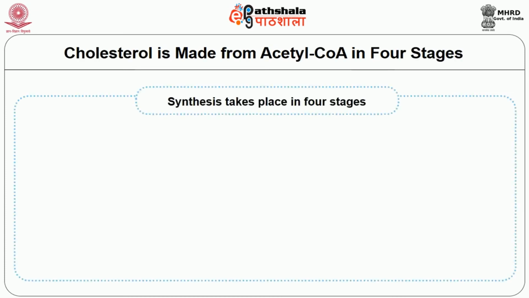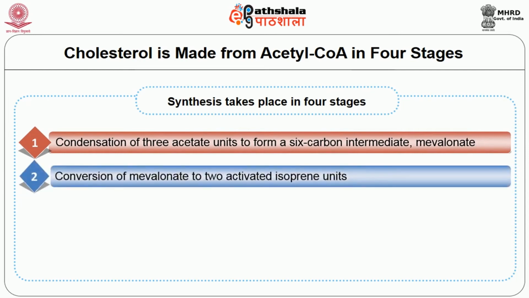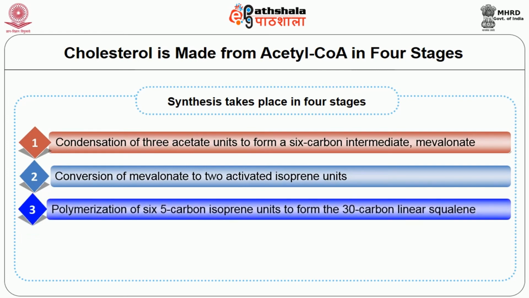Synthesis takes place in 4 stages. First one, condensation of 3 acetate units to form a 6-carbon intermediate, that is mevalonate. Number 2, conversion of mevalonate to activated isoprene units. Number 3, polymerization of 6 five-carbon isoprene units to form 30-carbon linear squalene.